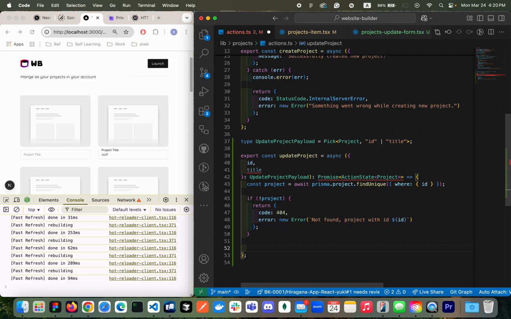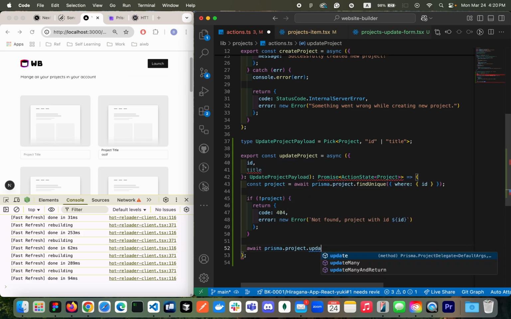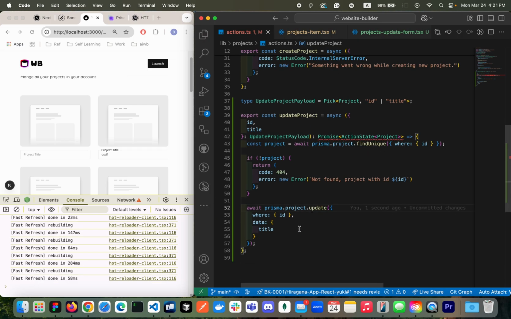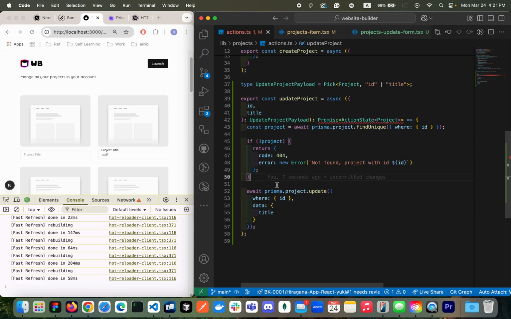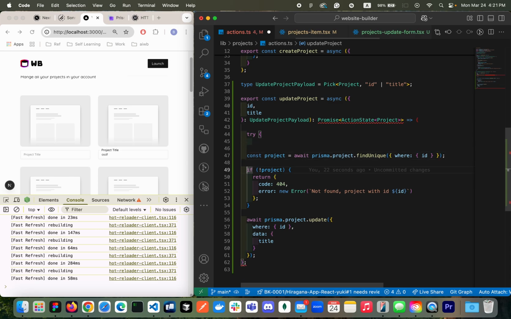Otherwise, I'll be updating the record, right? So here await prisma.project.update, right? So here I'll be finding the record using where clause and then ID, and then I'll be passing the data that I want to update, that is title that we are receiving up here, right? So which is good. But of course, some error could happen in between, right? So if error happens, then we need to do something else, right? So here I'm gonna wrap try and catch, okay? So try and catch, and then I'll be moving holding to down here.